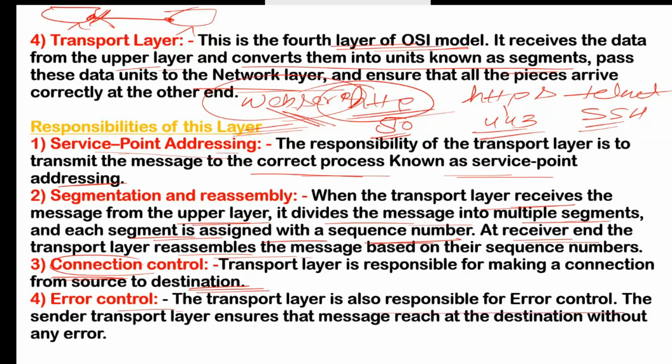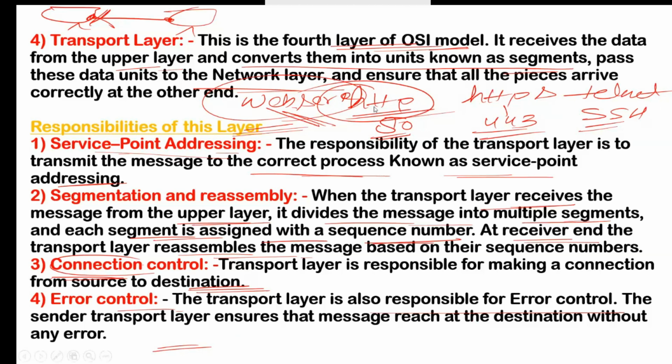Error control is next. The transport layer is also responsible for error control. Like the data link layer, it will also control errors, and it will ensure that your message reaches the destination without any error. That is the responsibility of the transport layer. And here we have two protocols, TCP and UDP. Which one?